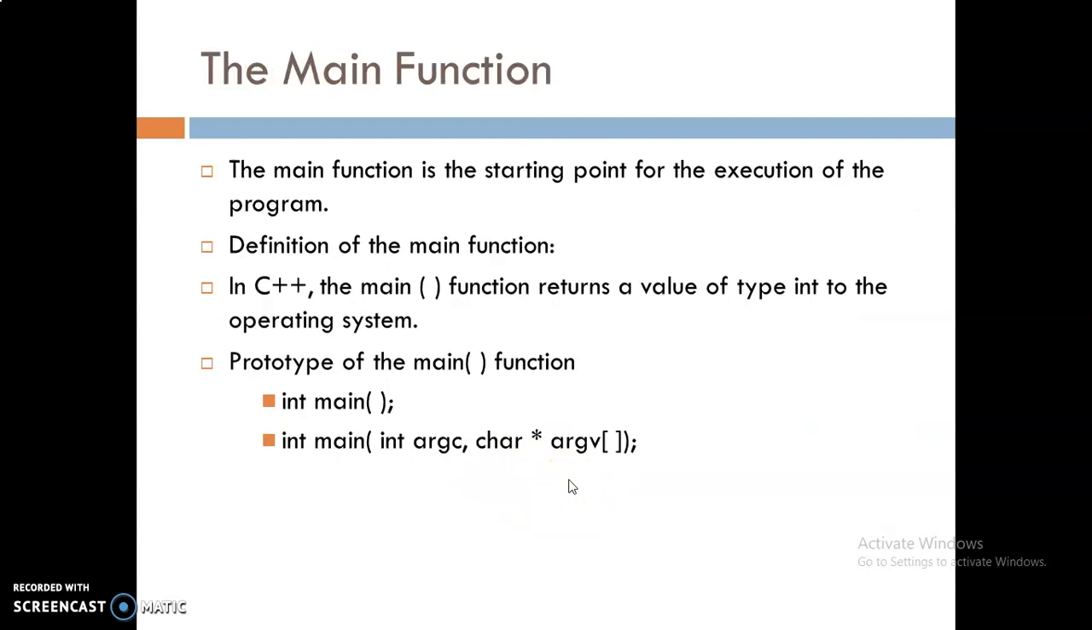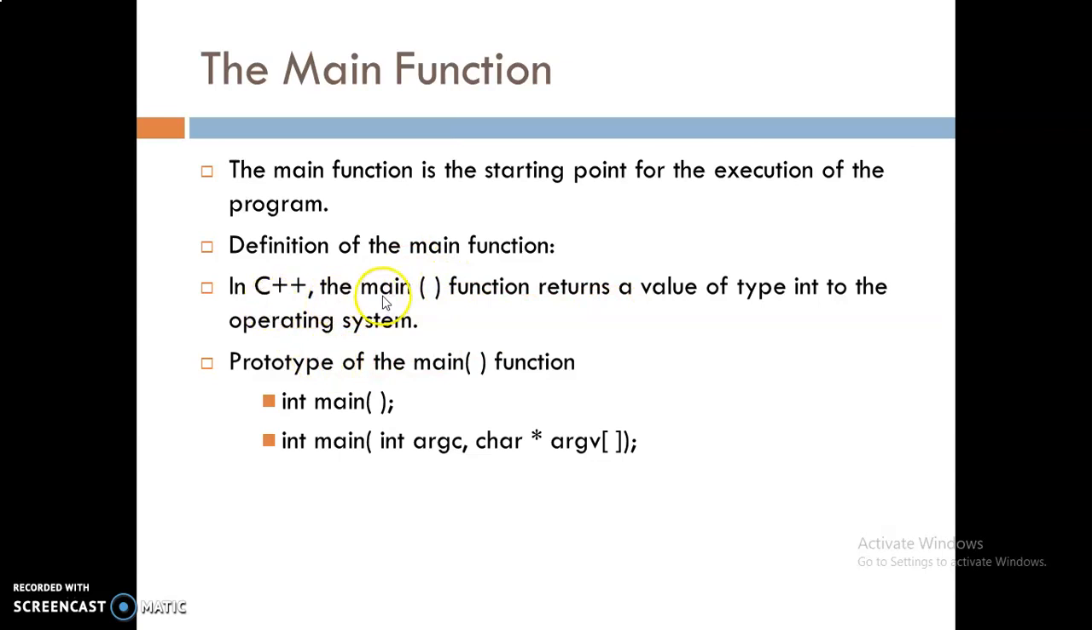Now about the main function. As I said, this is the mandatory part in all C programming programs. So the main function, it is the starting point for the execution of the program. Whenever we are talking about the main function, compiler always searches for the keyword that is main along with this prototype, and once compiler gets this particular keyword, it starts executing the program.